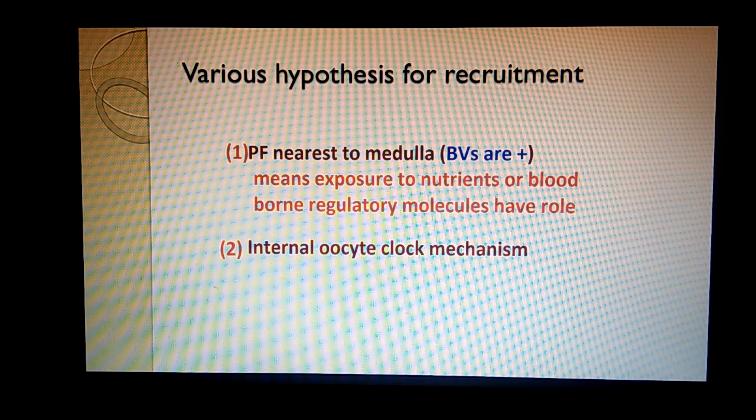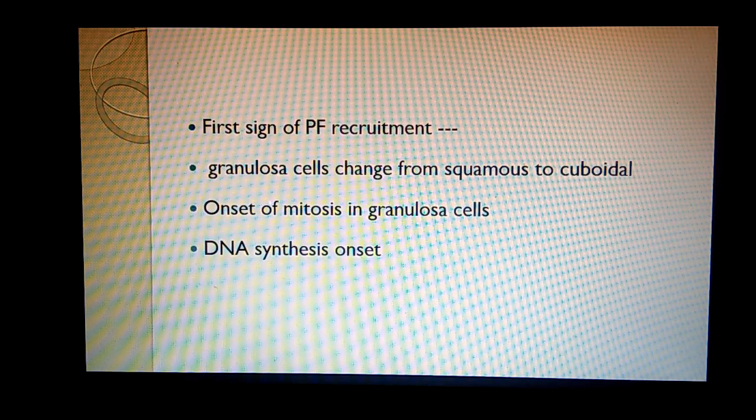But which one will be recruited? Exactly how many will be recruited? Nobody knows. But if we see them, we can make sure that okay, this primordial follicle has been recruited, because these are the three changes which tell you that the primordial follicle has entered into the growth phase and has started its journey for the ovarian cycle.